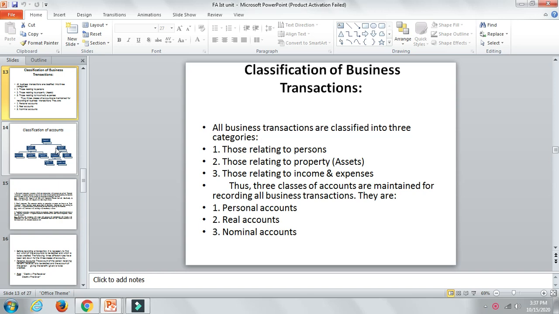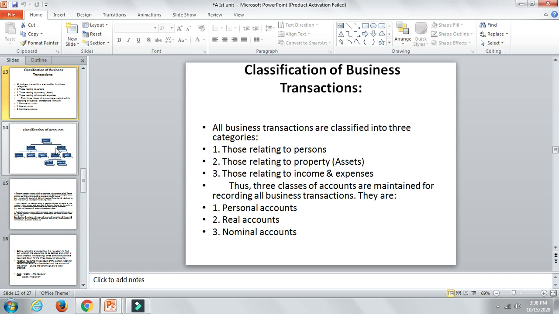What different types of transactions are there? How many types of business transactions are there? Relating to all those, we are going to talk. All business transactions are classified into three categories: those relating to persons, those relating to property or assets, and those relating to income and expenses. Those relating to persons, you will be very much familiar with.